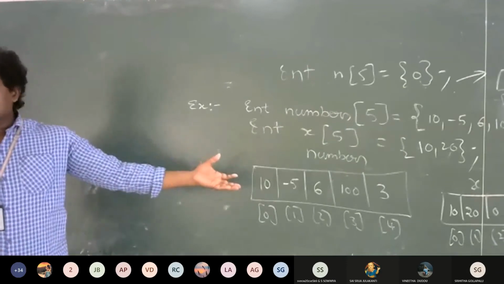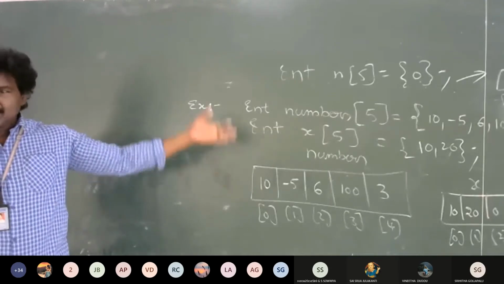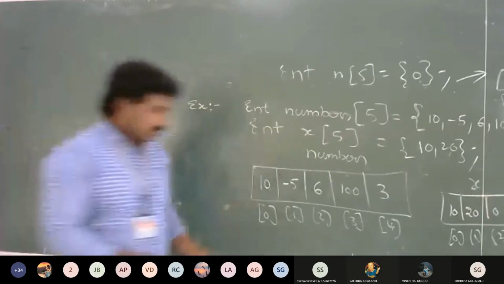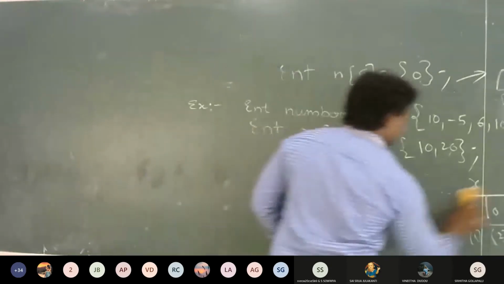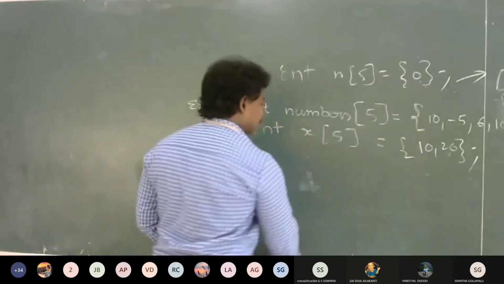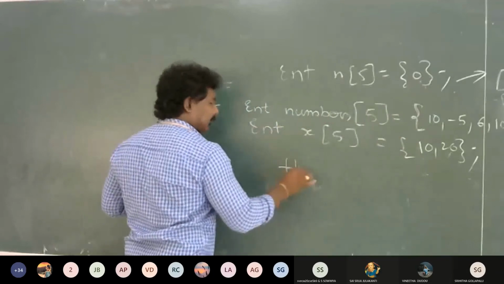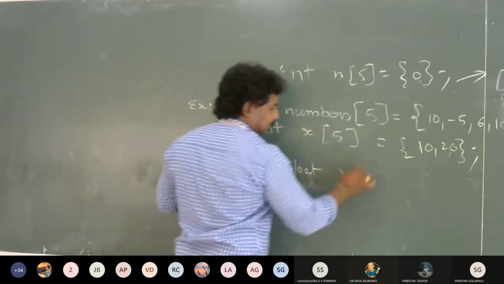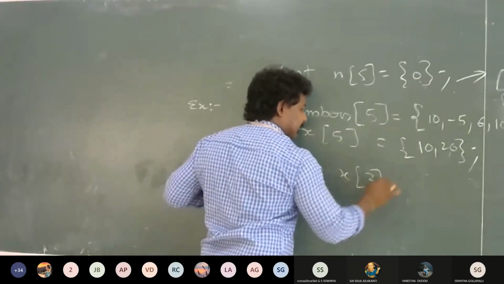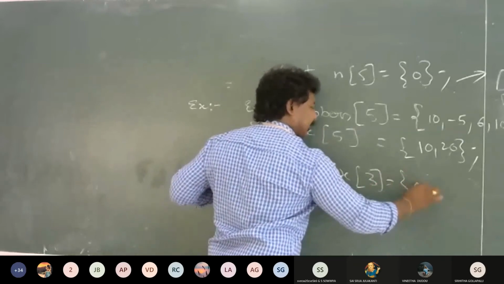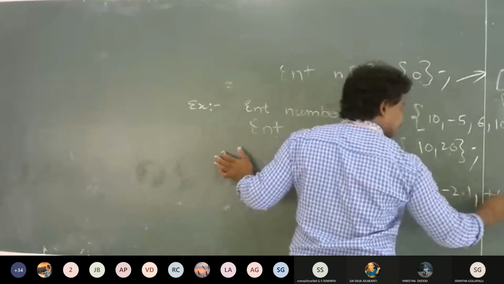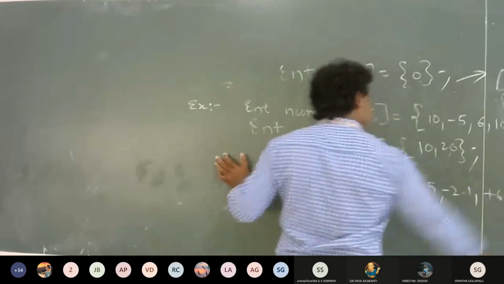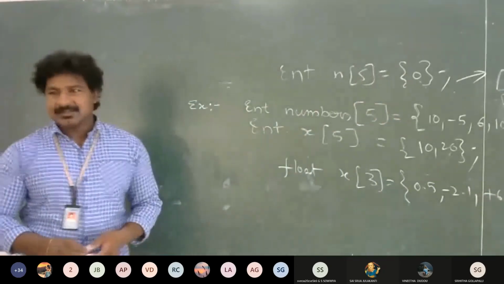It's not only for integers, you can do it for the float values, you can do it for the characters also, right? So write that down also. If this is a float x with a size 3, you can write 0.5, minus 2.1, and 6.7.